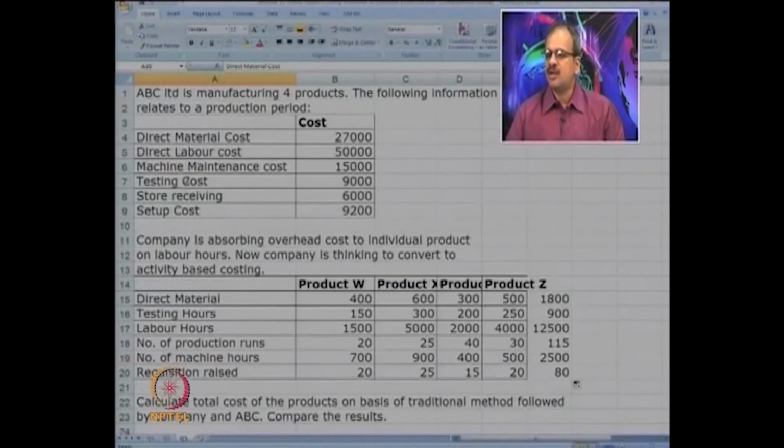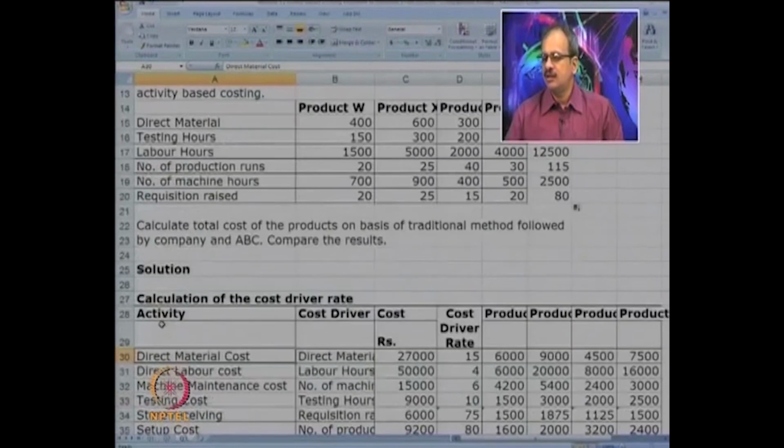Next cost is direct labor cost, which is 50,000. The appropriate driver for it is the number of labor hours, which you know is 12,500. So 50,000 divided by 12,500, we get the direct labor hour rate as 4 rupees.